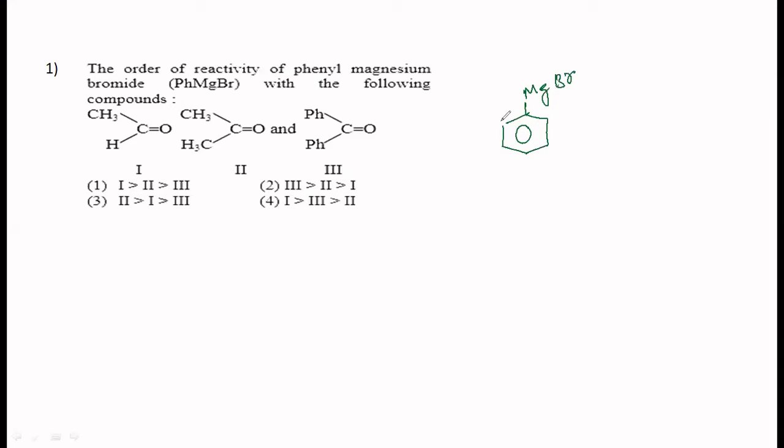MgBr, the magnesium is an electropositive metal. So this end of the molecule will be slightly positive, and this carbon will be slightly negative. Easiest way of generating phenyl carbanion. So that phenyl carbanion should attack the carbonyl carbon, because the carbonyl group, this bond, is polar. Oxygen is more electronegative, so this will be slightly positive. So you should be expecting Ph minus to come and form a bond, in which case it is easier.